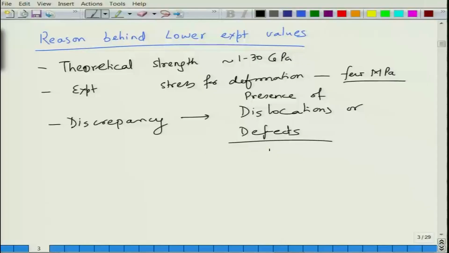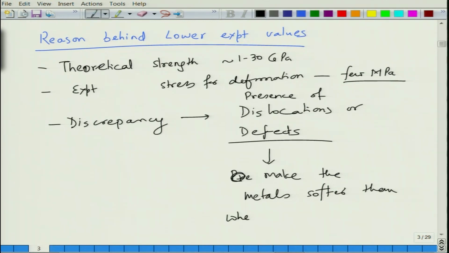The presence of these defects makes the metals softer than when they are perfect. Obviously, when you have a material which is perfect, which does not have any defects, it has got to be very strong, but that is not the case experimentally, and we saw various values.